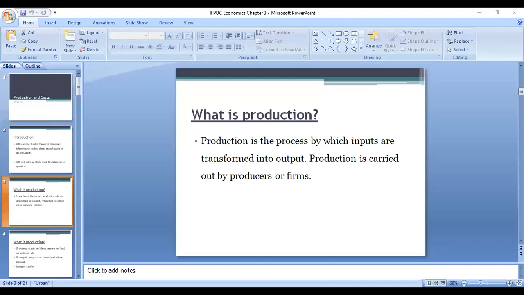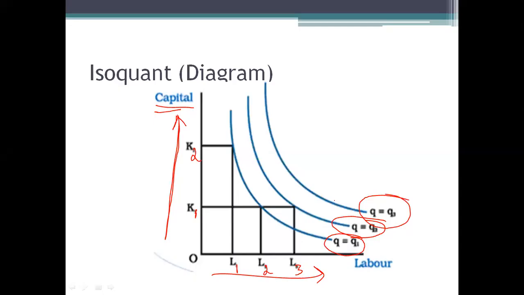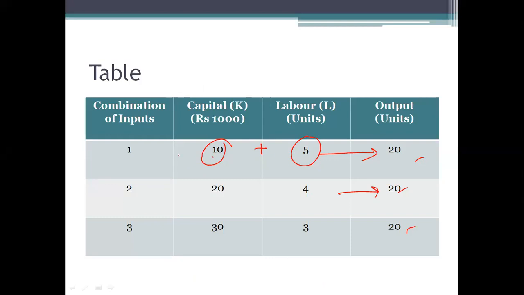So I just want to make sure whether you have understood this isoquant. That is, 2 different inputs will give us the same level of output. Only 2 students have responded that they have understood. What about the other students? Is it clear? Is isoquant clear?